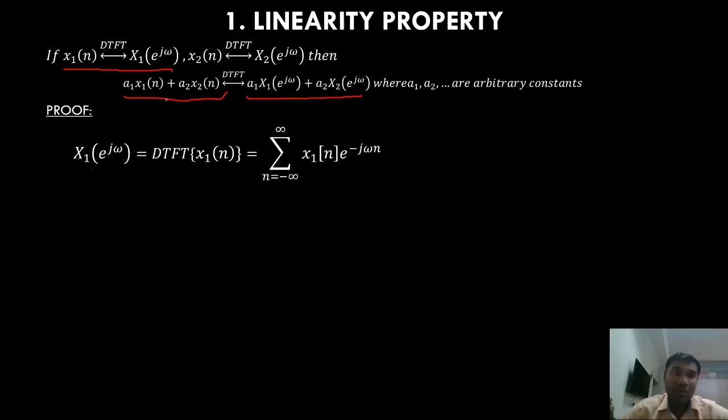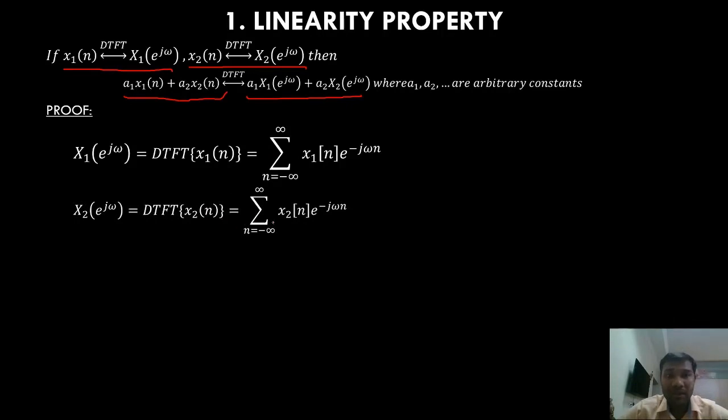Similarly, x2 of e power j omega is the DTFT of x2 of n, and that is equal to summation from minus infinity to plus infinity of x2 of n e power minus j omega n.